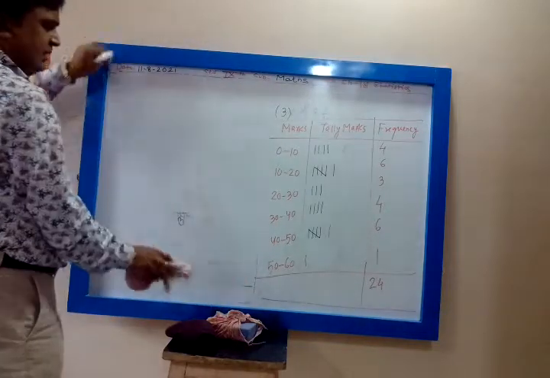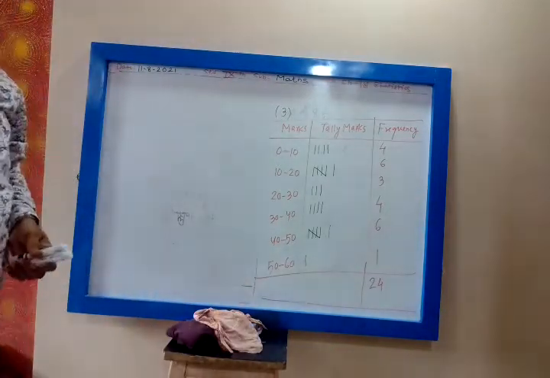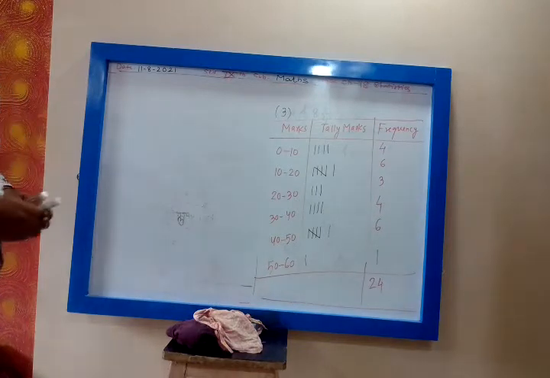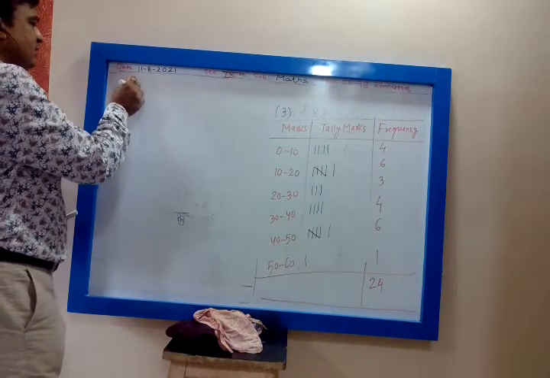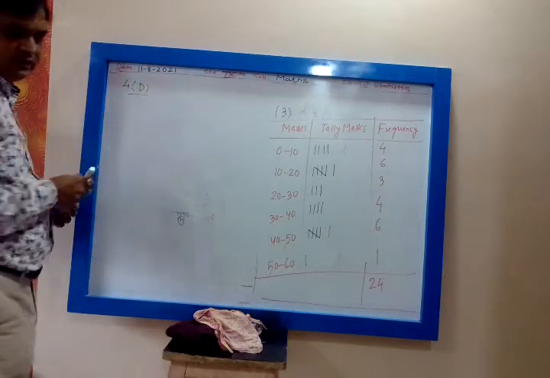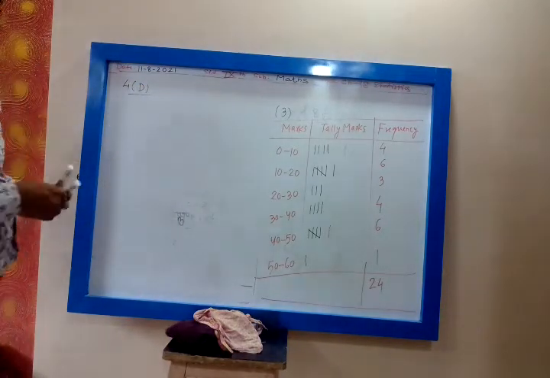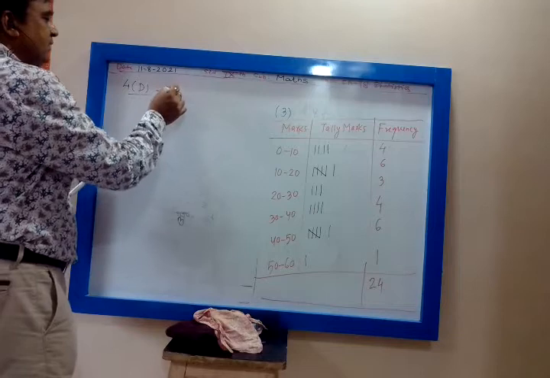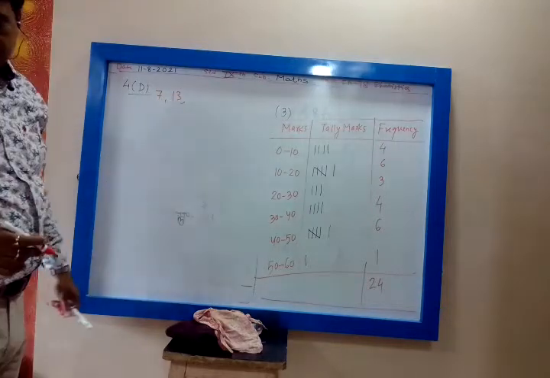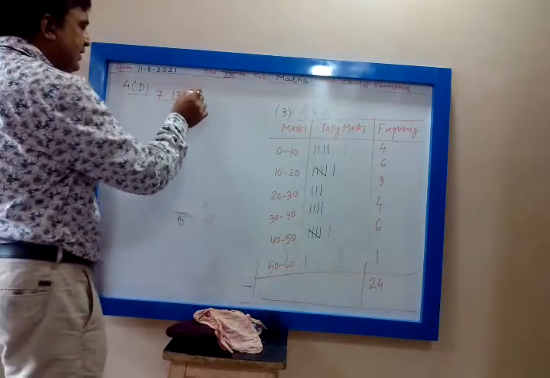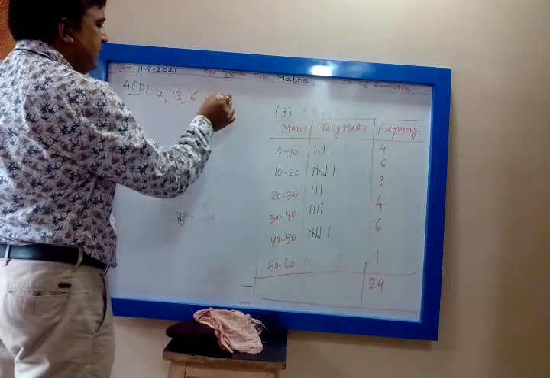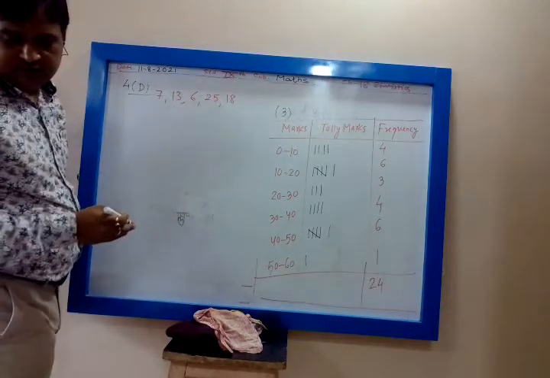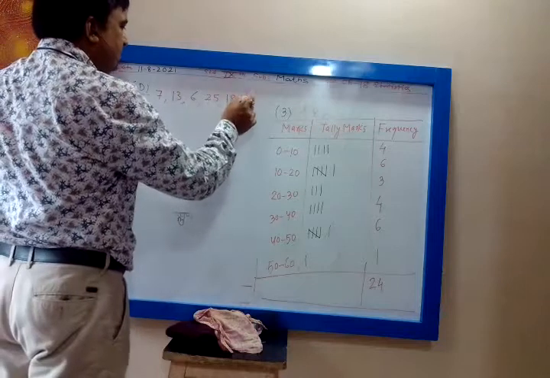Whenever you appear in any scholarship examination, this range type of questions are asked. Now fourth D. Find range of the following: 7, 13, 6, 25, 18, then 20 and 16.